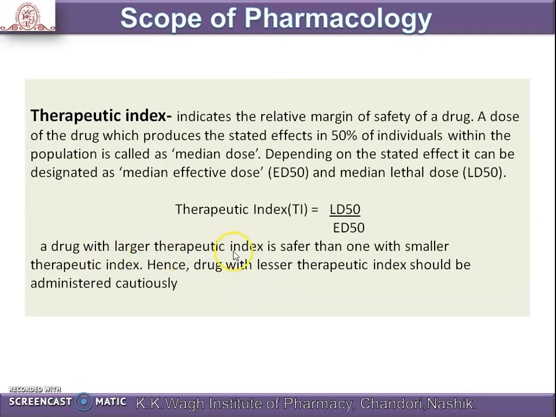A drug with a larger therapeutic index is safer than one with a smaller therapeutic index. Hence, the drug with the lesser therapeutic index should be administered cautiously. That means we have to choose the drug with the larger therapeutic index.